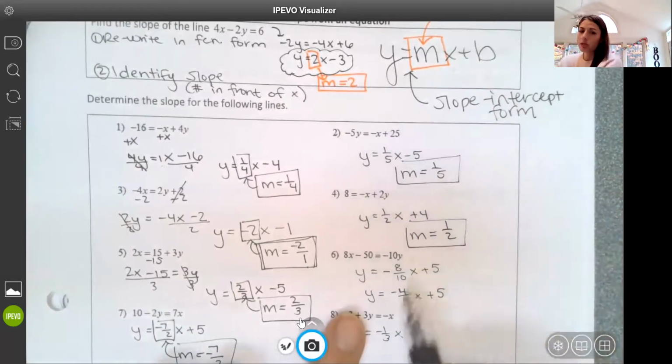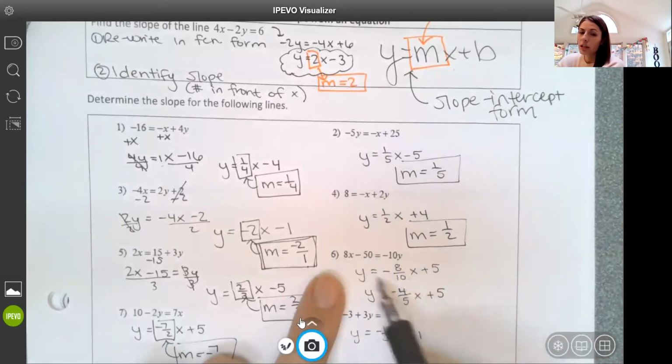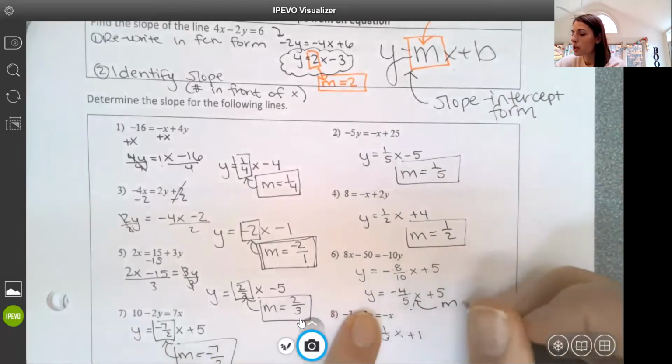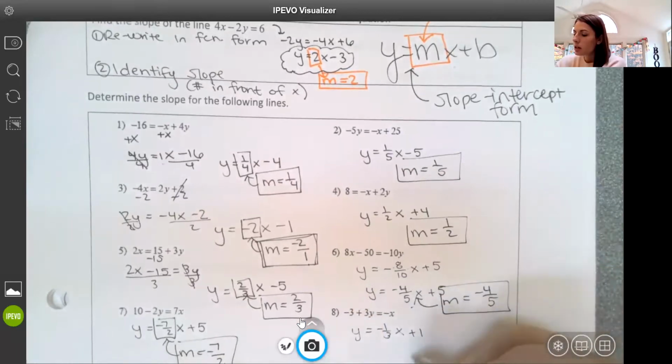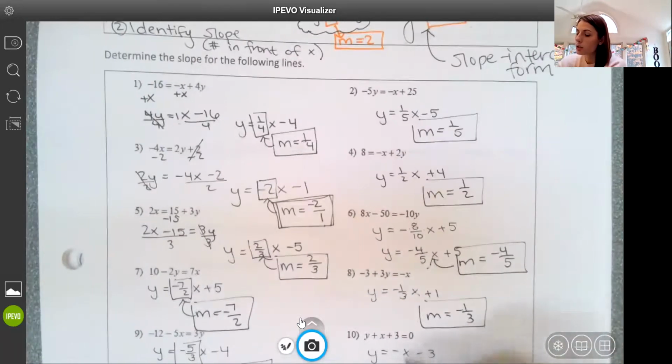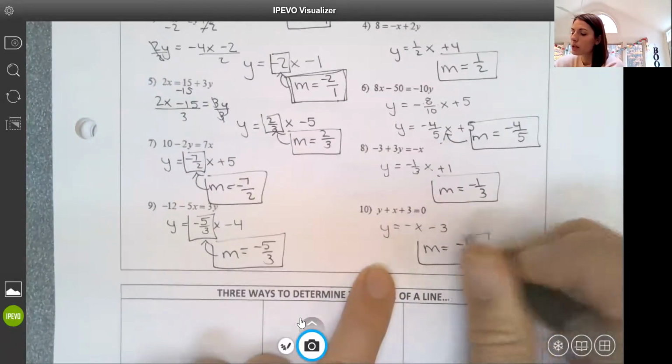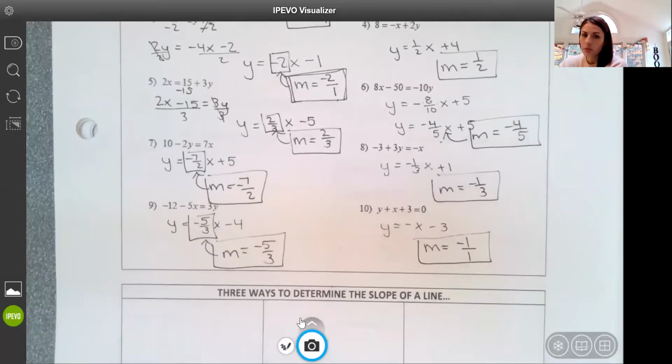I wanted to make sure to talk about this one. When I rewrite it, make sure you're reducing things. So if you have -8/10, then you need to reduce it to -4/5, because we want the reduced version there. Slope is -4/5. Slope is -1/3 on 8. And last one, this is our ninja one, right? So there's really a -1 there. So rise over run, -1/1.